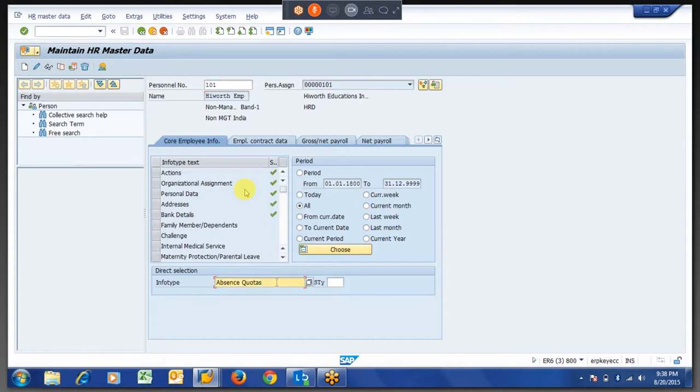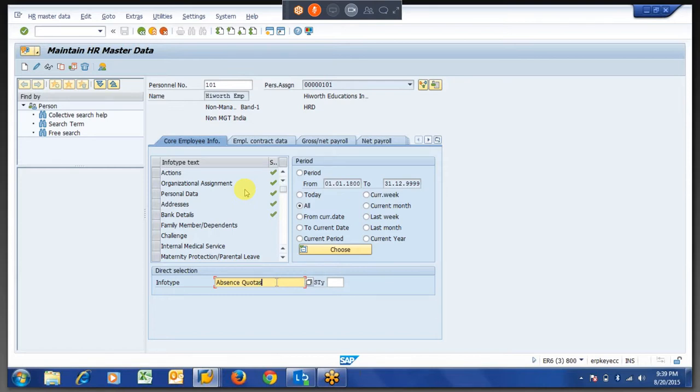So many times in the same situation, we have things like compensatory off. It is a typical task for any client to give it to the employee straightforward. There are a number of checks. First, manager approval will be required, and all this goes through workflows, which is not really our part.